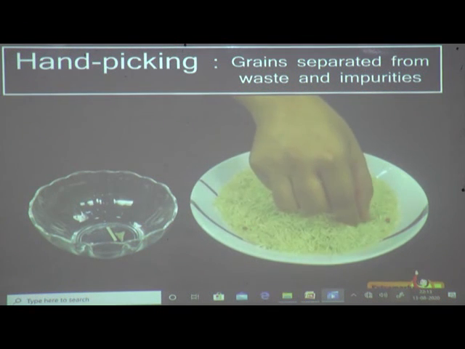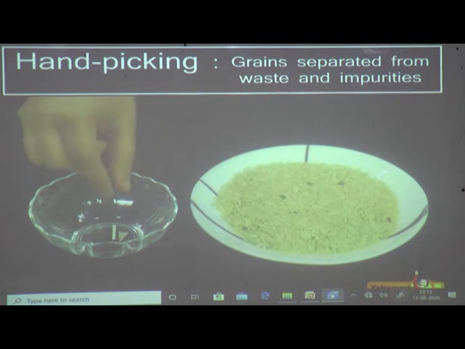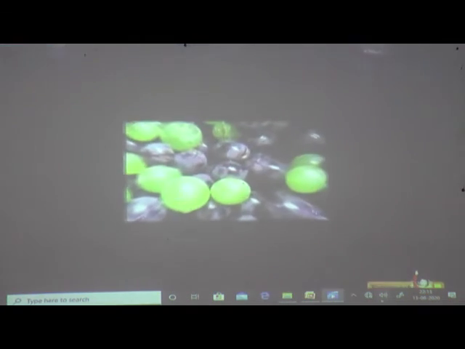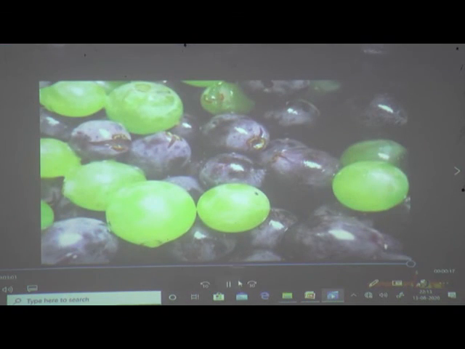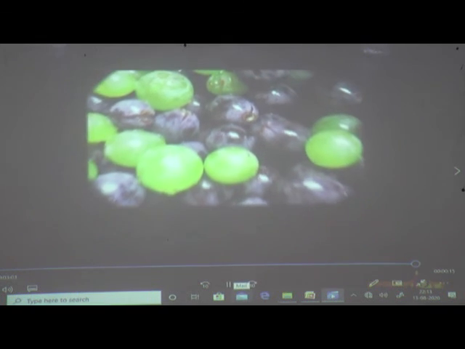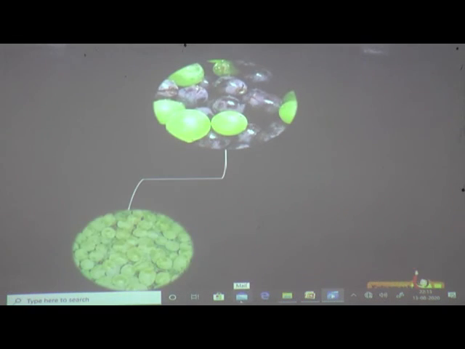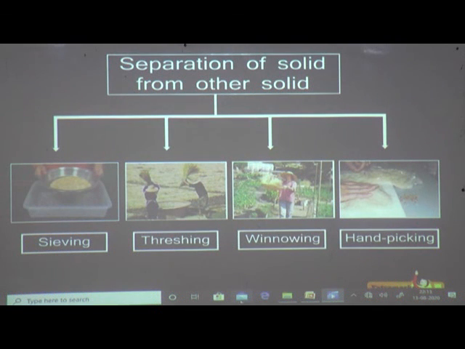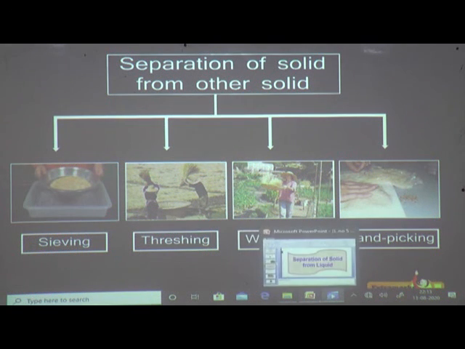These undesirable substances are different from the rice in color and size. These substances could also be useful. For example, if you have a mixture of green and black grapes, then with the help of the hand picking method, you can separate them. The choice of method used for separating components of a mixture of solids depends on the difference in the properties of their components.